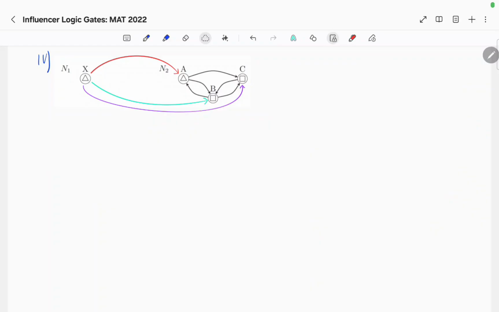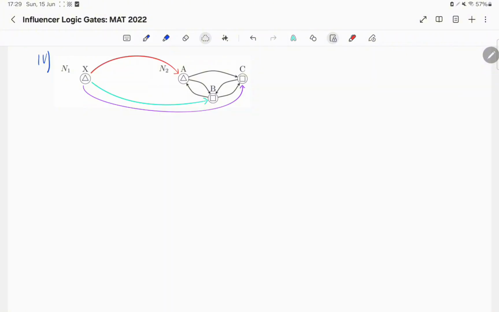Now we'll move on to part 4. Here we have the system as shown in the question. Now we'll consider what happens if A starts following X, if B starts following X, or if C starts following X. And I'll denote these with the colours red, green, and purple.